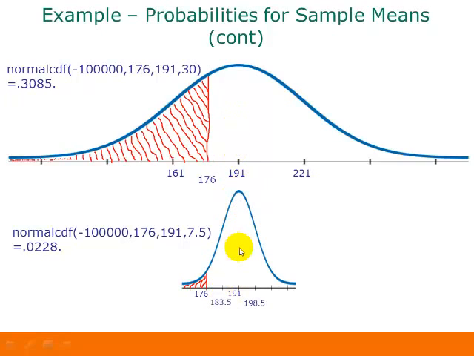So notice the difference between these distributions if you draw them using the same scale on the x-axis. Now our 176 is actually 2 standard deviations below the mean instead of being half of a standard deviation below the mean. So that makes the probability much, much smaller. Our probability here is only 0.0228 or 2.28%, whereas in this one it was 30.85%.